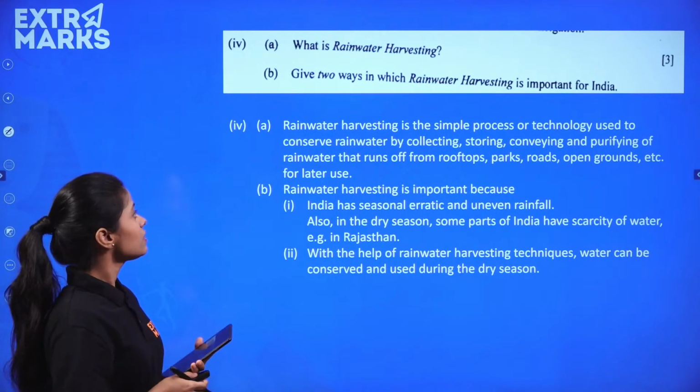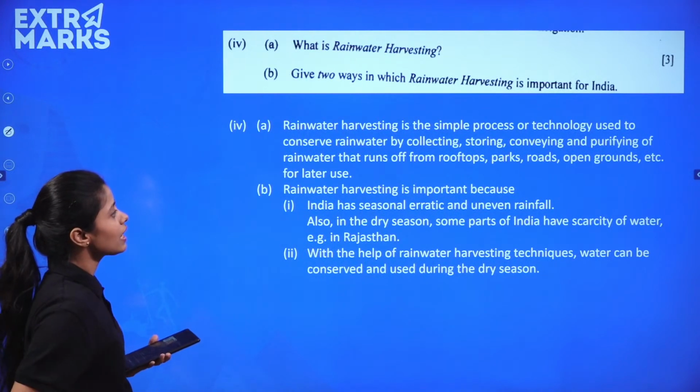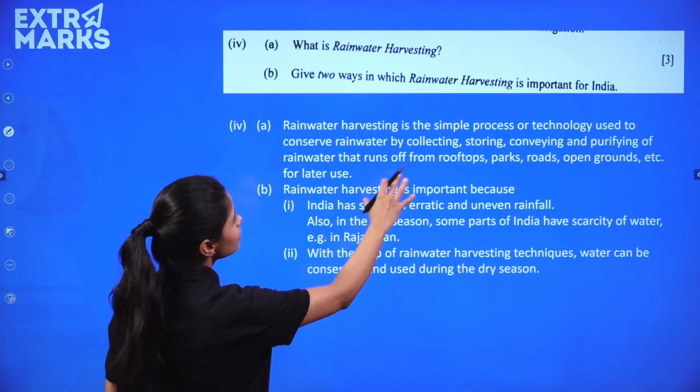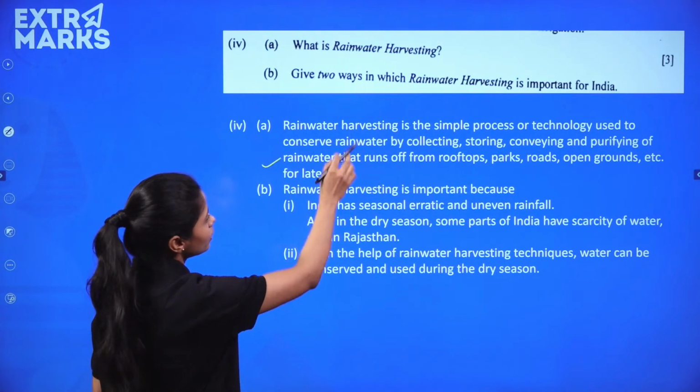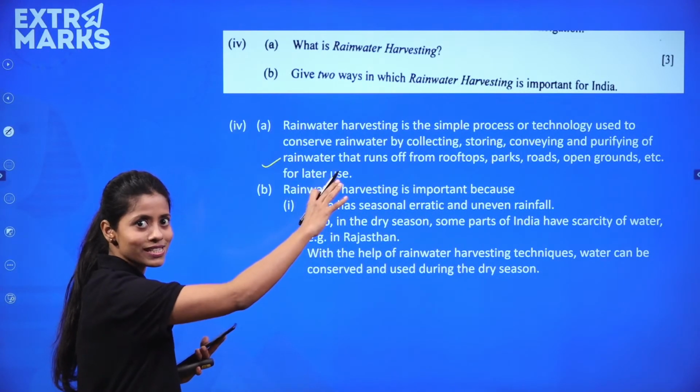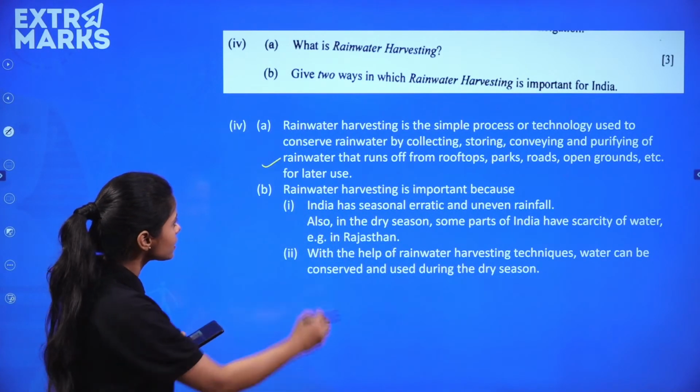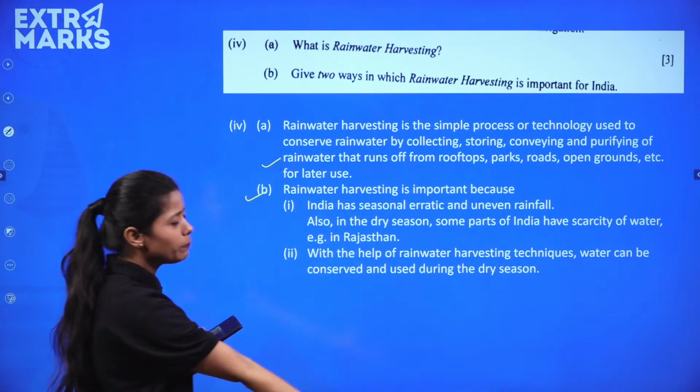And rainwater harvesting is very, very important. So it is written what rainwater harvesting is. Collecting, storing, conveying and purifying rainwater, when you store it somewhere, is called rainwater harvesting. And why is rainwater harvesting important?